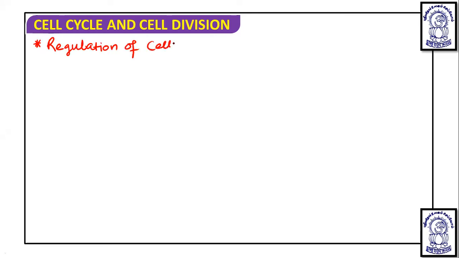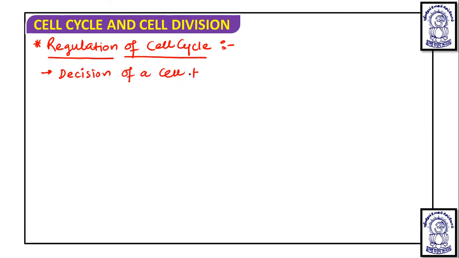of the cell cycle. And if we talk about the regulation of the cell cycle, it is known that the decision of a cell to divide occurs in G1 phase.